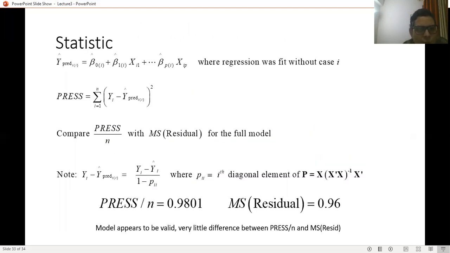So the statistics about this regression case study: if the model appears to be valid, there is very little difference between the RSS and the mean square residual error. So the sum of the squares of residual error and the mean square error are almost near to each other.